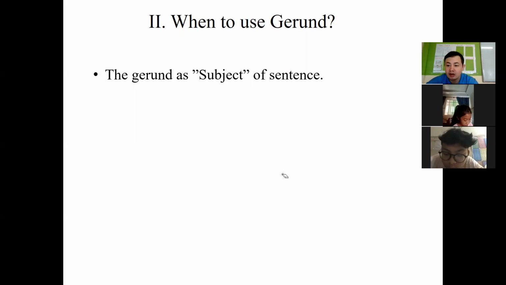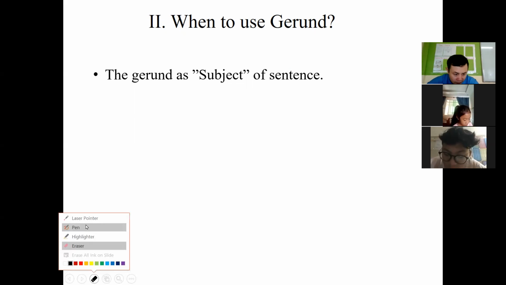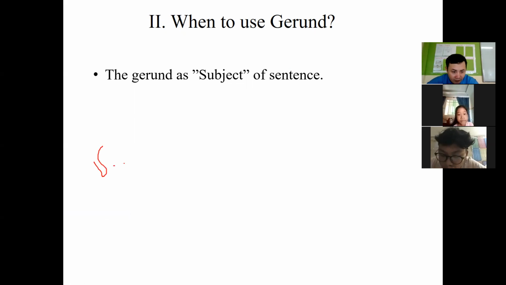Because we have subject, verb, and object. We have the subject, plus the verb, plus the object. So here the subject is always in front of the sentence, so we can use gerund as the subject of the sentence.